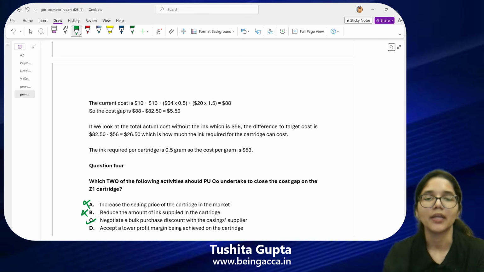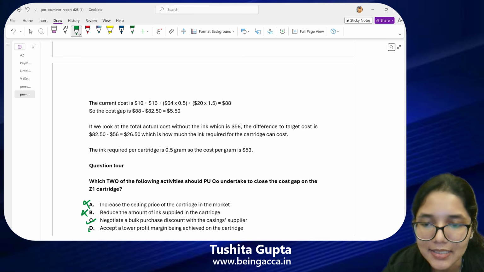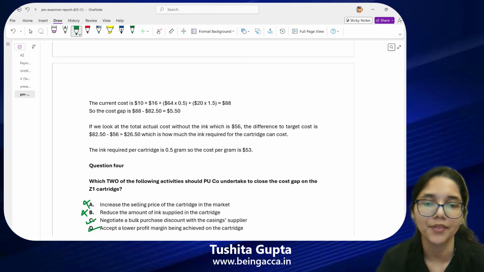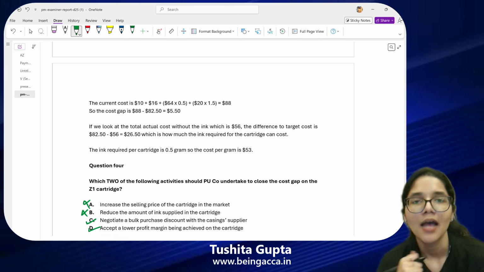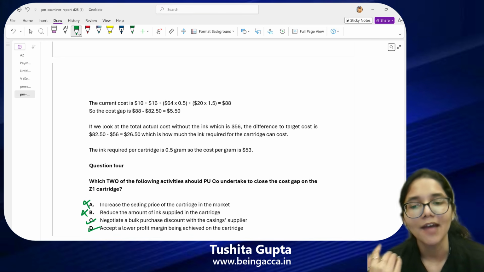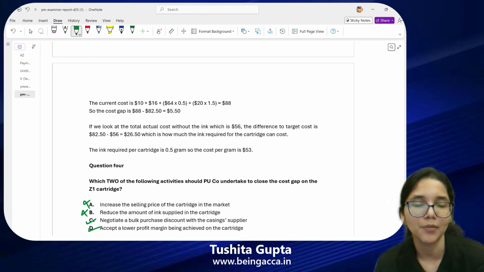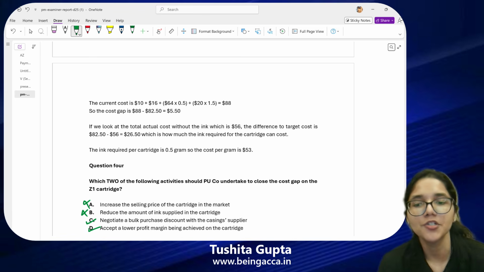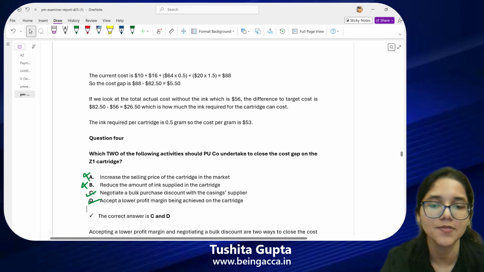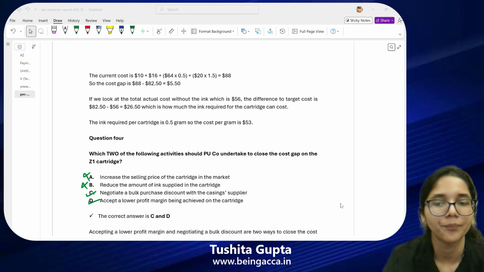What is the last one? It has to be my right answer. It says I should accept a lower profit margin being achieved on the cartridge. If there's nothing else that I can probably do, I cannot increase my selling price. I do not want to reduce the amount of ink. So this is the only option that I have. I will have to accept a lower profit margin on the cartridge if I want to keep up with the quality, with the durability that I have been offering at PU company. So my answers will be option C and D. All right.